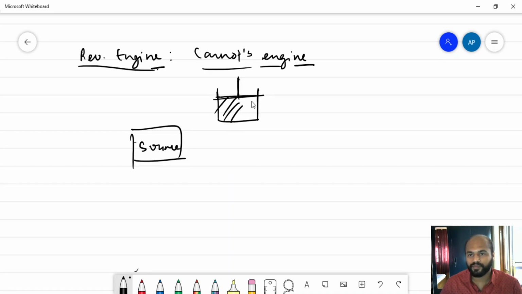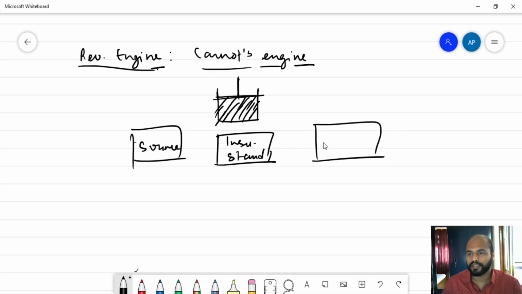Inside this, there is this working substance, that is, the fuel is there inside, compressed inside. And this is the insulating stand. Also, here there is a sink.